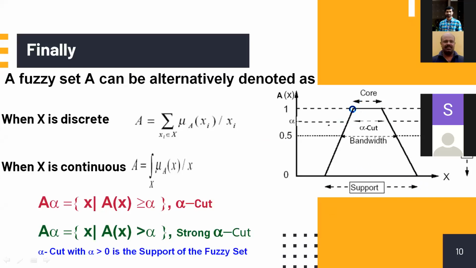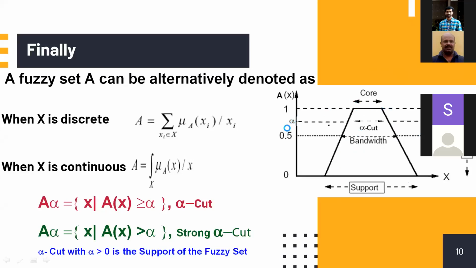And some of the elements, say this is a temperature from T1 to T2, are considered desirable temperature. All their membership value is 1. And the set of values where the membership value is 0.5 and above is called bandwidth. All these members, say from here to here, have membership value either 0.5 or above. That is called the bandwidth of the fuzzy set. This is the core of the fuzzy set. Core means that those members will have a membership value of 1.